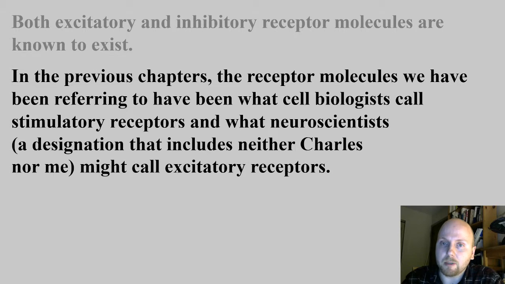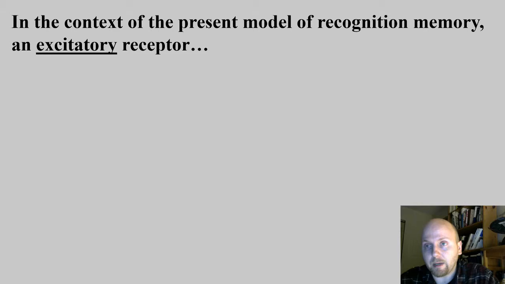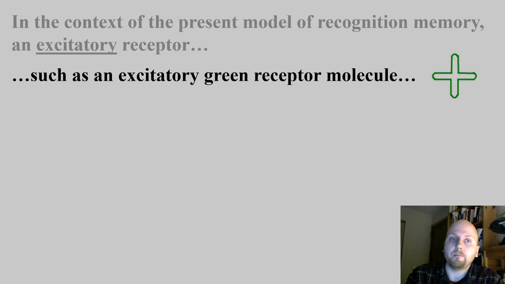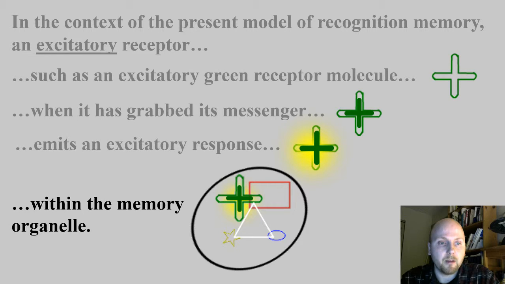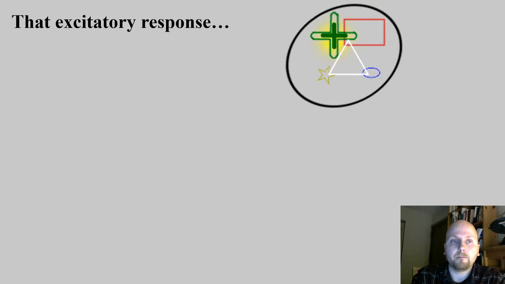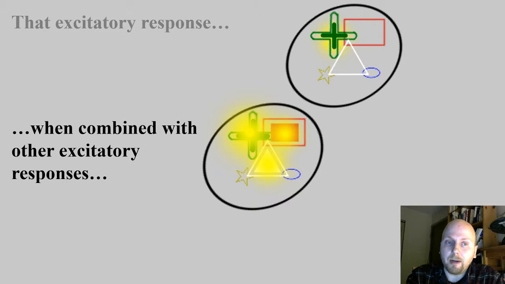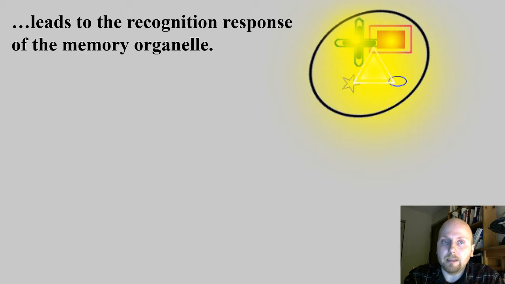In the previous chapters, the receptor molecules we have been referring to have been what cell biologists call stimulatory receptors, and what neuroscientists, a designation that includes neither Charles nor me, might call excitatory receptors. In the context of the present model of recognition memory, an excitatory receptor, such as an excitatory green receptor molecule, when it has grabbed its messenger, emits an excitatory response within the memory organelle. That excitatory response, when combined with other excitatory responses, leads to the recognition response of the memory organelle.